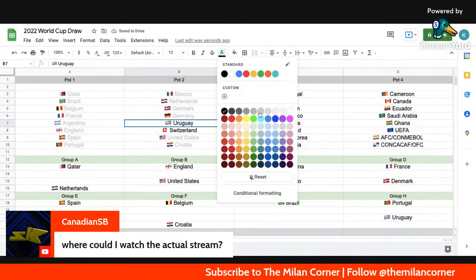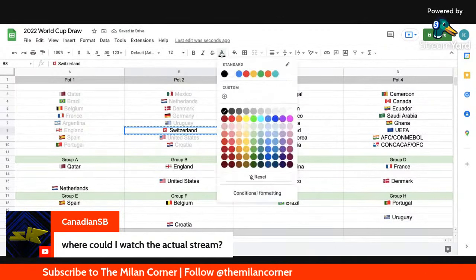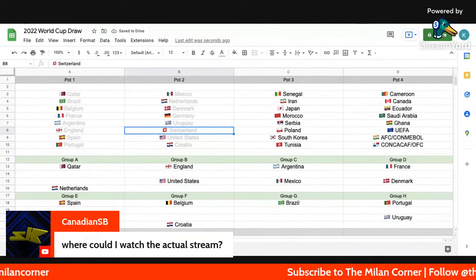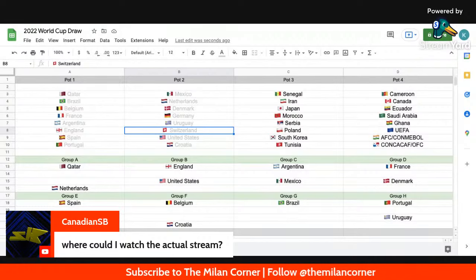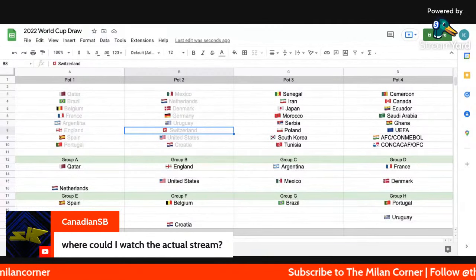And Switzerland is the last team from this pot. They're going to be in the group with Brazil. They get positioned. Let's see how. Pots 1 and 2 are complete, guys. We got 3 and 4 to go.